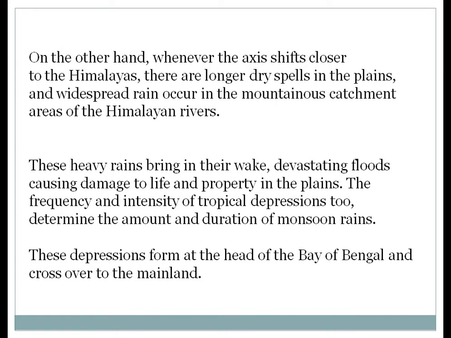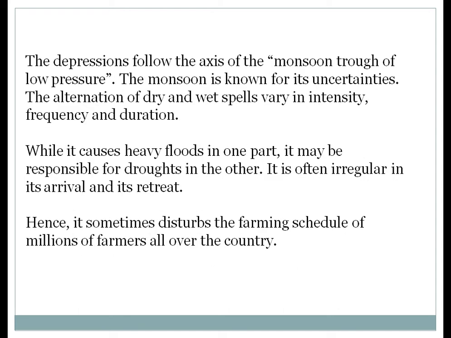Next, on the other hand, closer to the Himalayas there are longer dry spells in the plains and widespread rain occurs in the mountainous catchment area of the Himalayan rivers. So if heavy rainfall is somewhere, then dry spells will be there, and like that. These points we have already cleared. Next, the monsoon trough of low pressure. Then we are going to slowly understand the retreating monsoon,